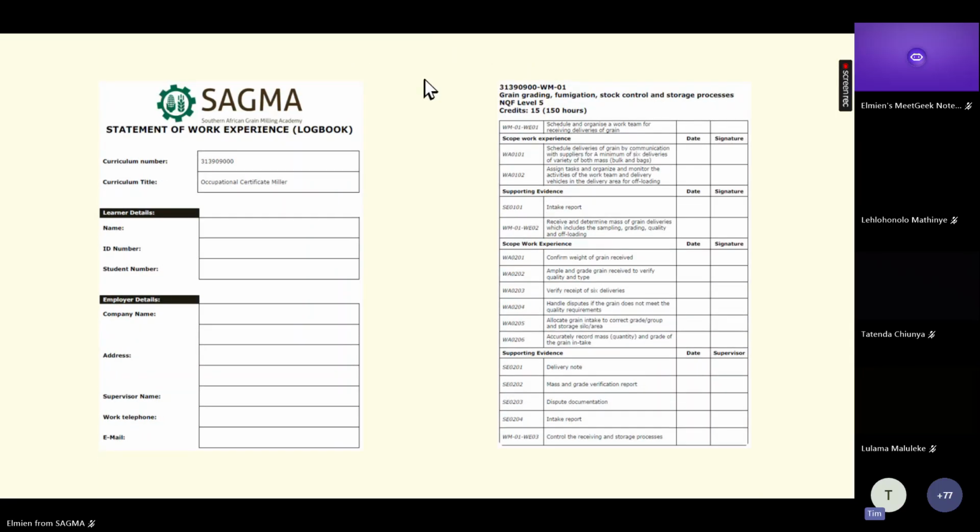So work experience. In the front of your logbook, well, if you don't have the logbook or you've downloaded it, you're going to have this page on the left where you can just fill in for your own information. And the first page looks very like the one on the right, blank with nothing in. So when you do a certain task, you're going to have to be made competent, and you're going to fill in the date that you did that task, and you're going to sign it yourself.